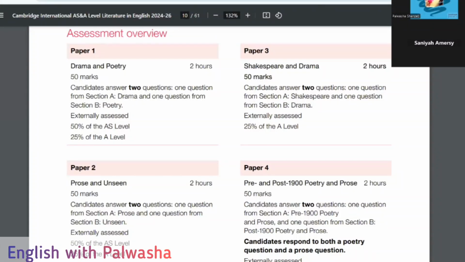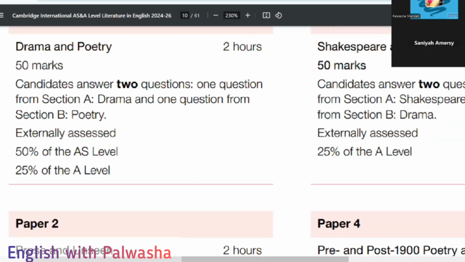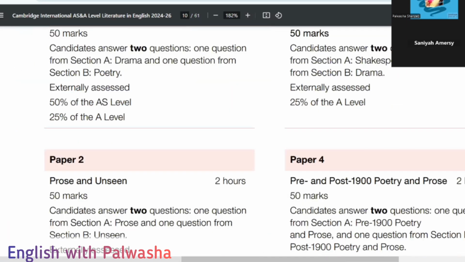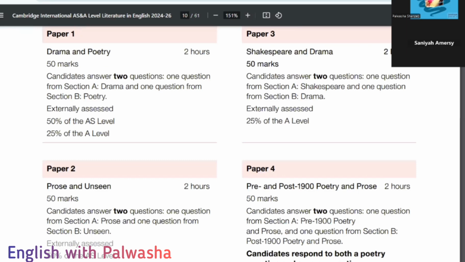So today we are going to discuss the 9695 paper pattern in each and everything in detail. We are going to discuss the AS level because in AS we are having two papers, paper one and paper two. We have a student with us today.